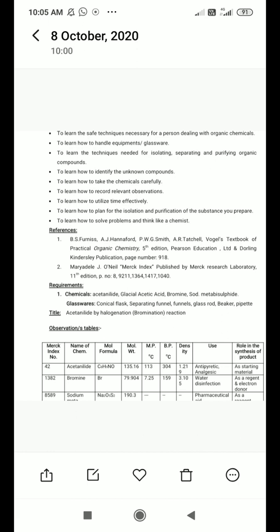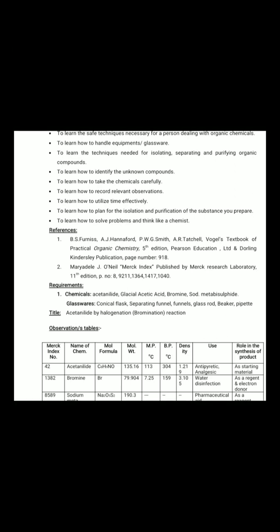Then how to isolate and purify that compound. After that, how to confirm that you have synthesized this particular compound, or whether it remains as starting material. You should understand this through this organic synthesis experiment.